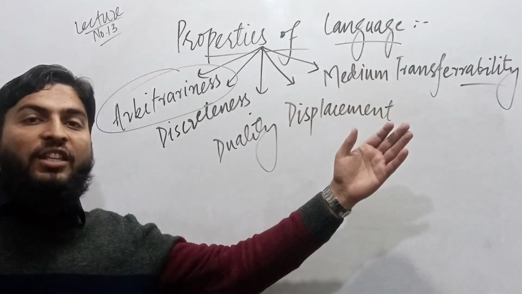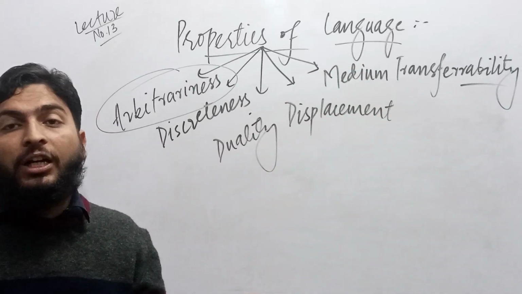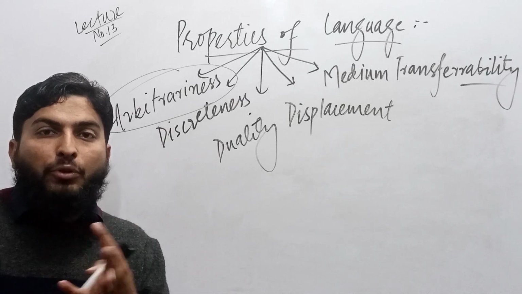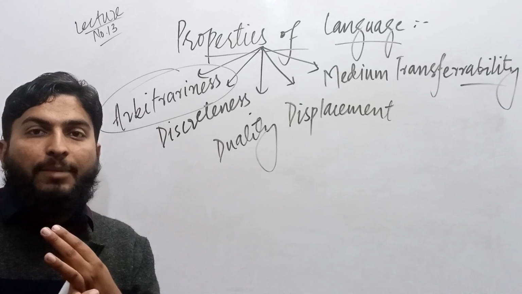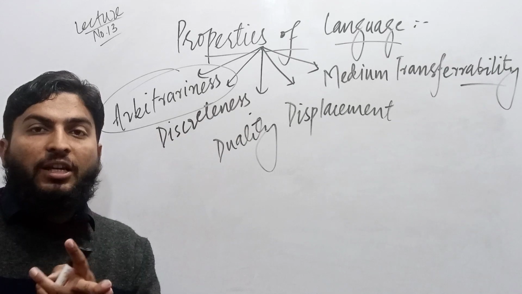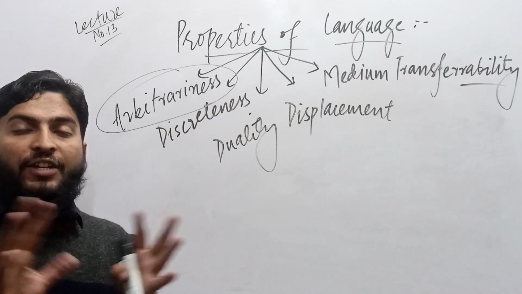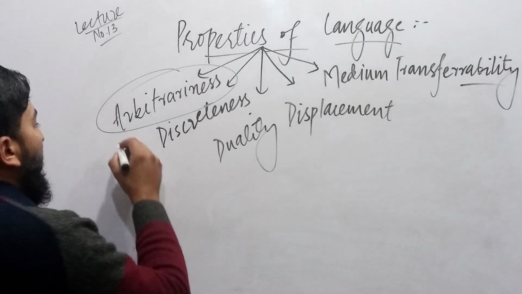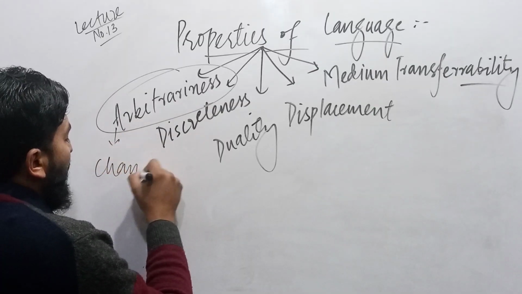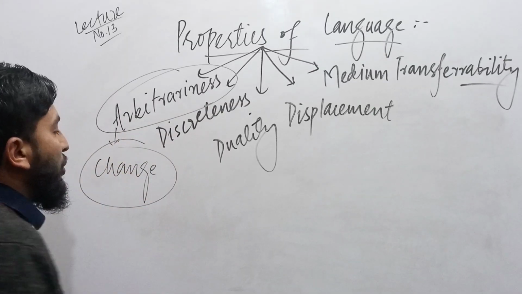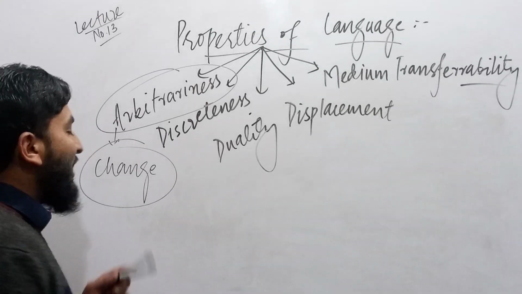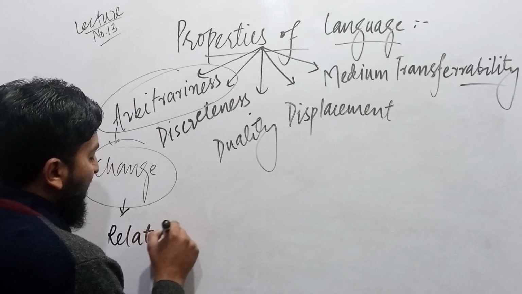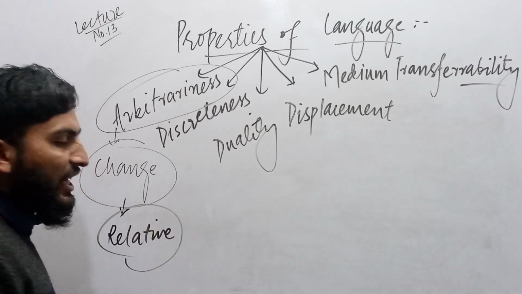There was a time that there was only one word, computer. But today, you see many words: computer, computers, computerized, computerizing, etc. So we say arbitrariness means change. Language is arbitrary. There is change. It is relative in nature. Arbitrariness means that language is relative in nature. Why is it relative in nature?